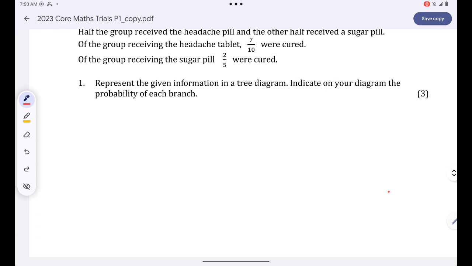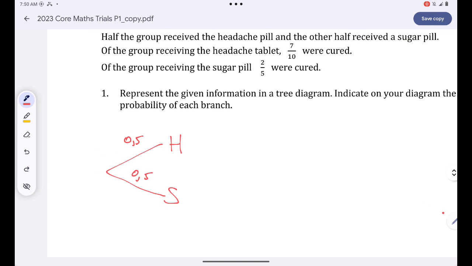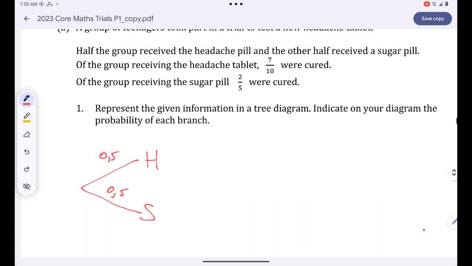So a teenager either takes a headache tablet or a sugar pill, and half of them take a headache tablet, and half of them take a sugar pill. And guys, in taking either one of these, there are only two possibilities. Either you get cured or not cured.